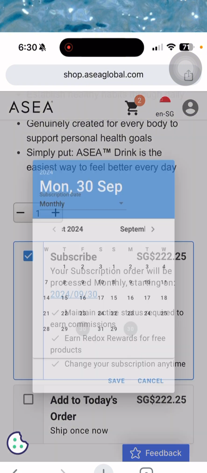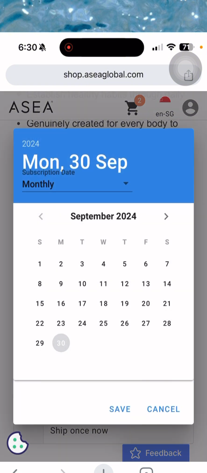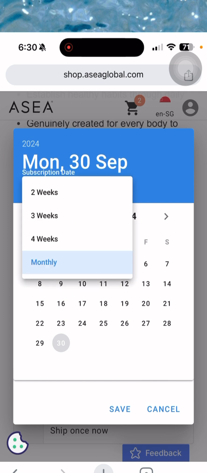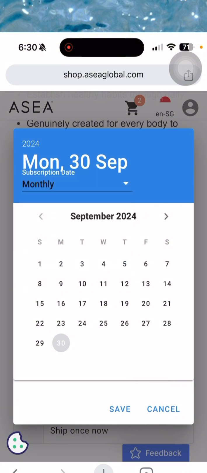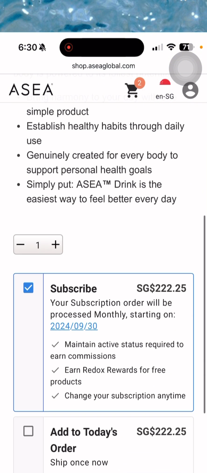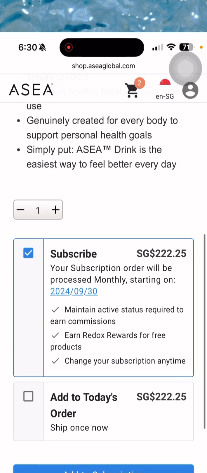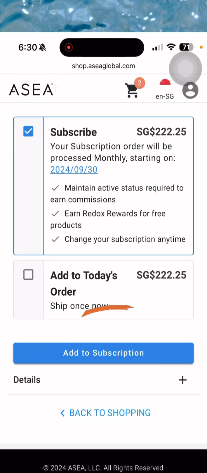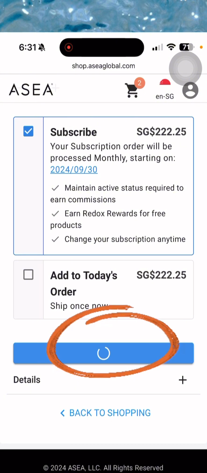You can also click here and move the date if you want to, but we can just remain with that. You can see here it's either 2 weeks, 3 weeks, 4 weeks, or monthly. So let's click monthly, and then save. You can see it's still the same, September 30. And then add to subscription, click here.